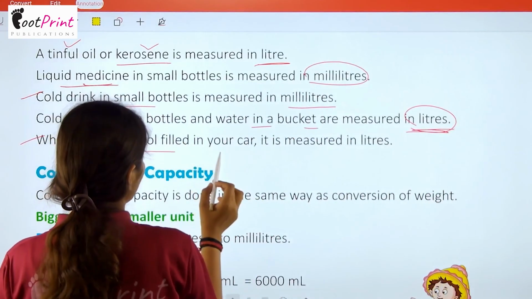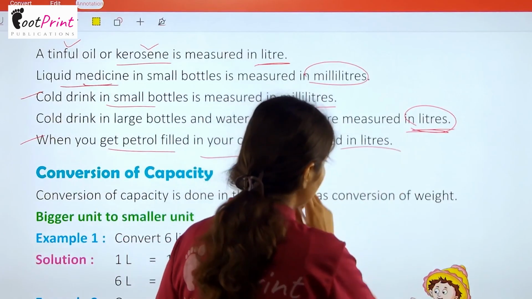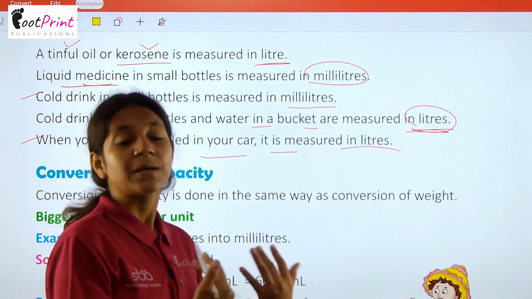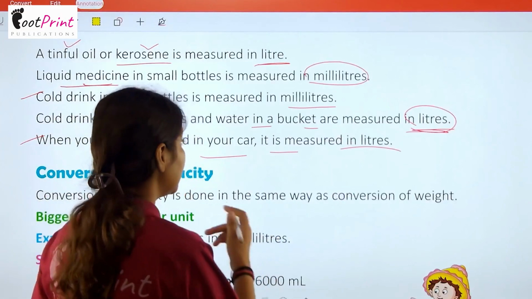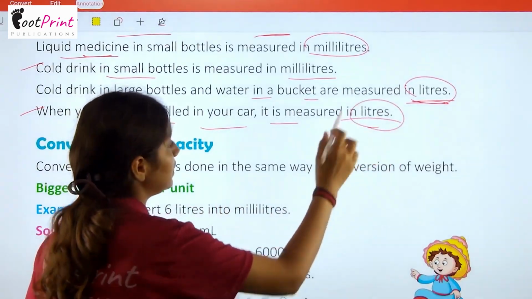When you get petrol filled in your car, it is measured in liter again. And whenever you take your car to a petrol pump to get petrol filled, then again we use the liter unit.